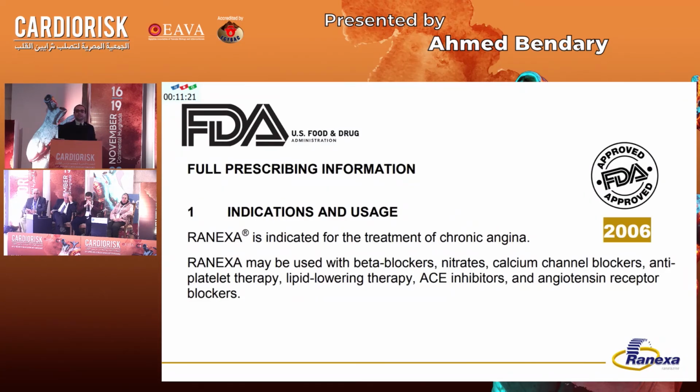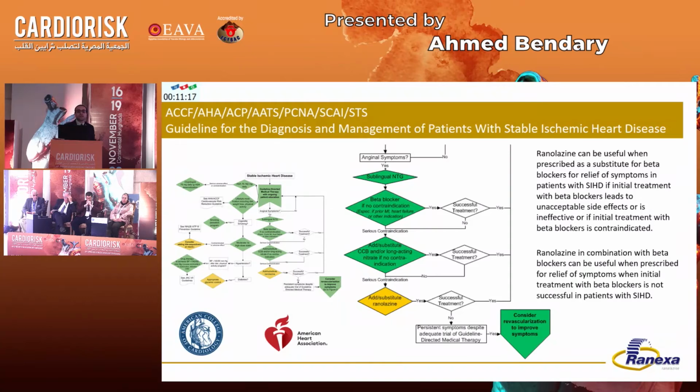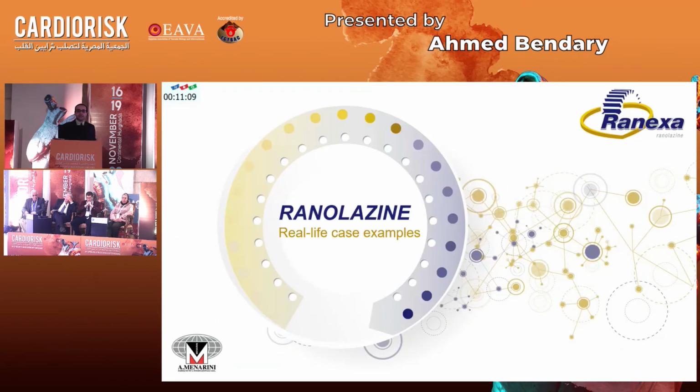Ranolazine is given FDA approval to be used in patients with chronic coronary syndrome. The American guidelines also give ranolazine class 2A indications. This is one of the few drugs that's approved across the Atlantic. And now let's look at some real-life cases to see how we could employ or prescribe ranolazine in those patients.